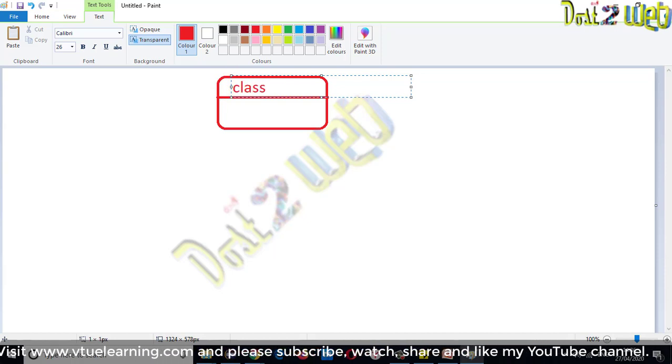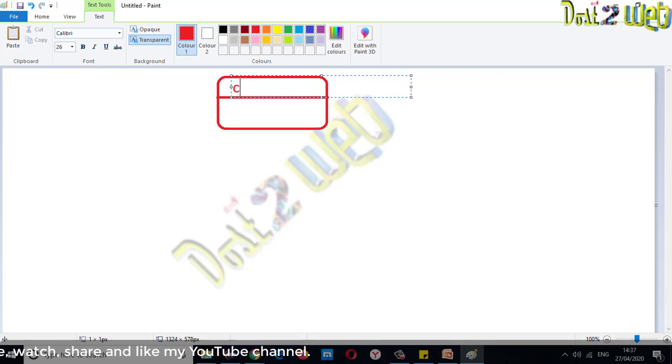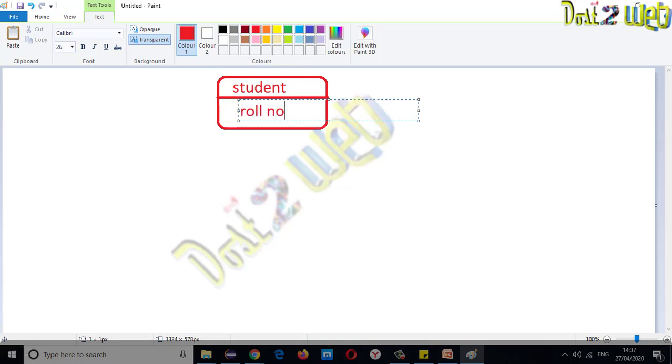We are going to see multi-level inheritance, remember. You have a class student, with the roll number, that is your USN, and name as properties.